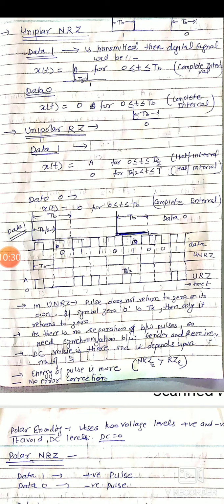Hence, as there is no separation between pulses, we must have proper synchronization between sender and receiver. Regarding DC value, there will be some presence of DC value; it depends upon the number of ones in unipolar non-return to 0 and unipolar return to 0. And the energy of pulses is more, and there will be no error correction capability.